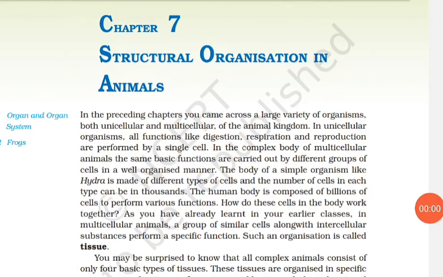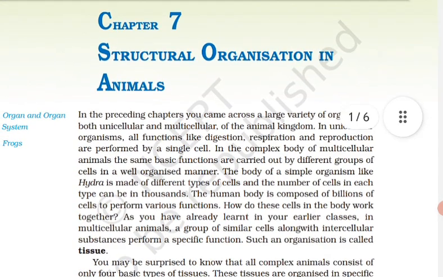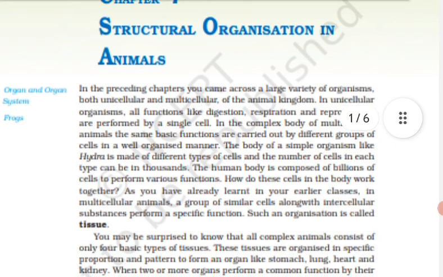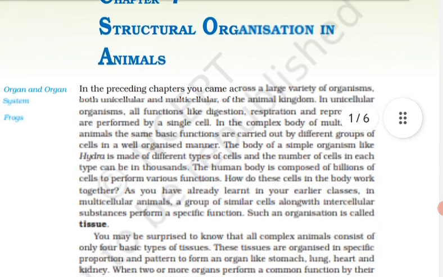So we are starting chapter 7, Structural Organization in Animals. In the preceding chapters, you came across a large variety of organisms, both unicellular and multicellular, of the animal kingdom. In the unicellular organism, all functions like digestion, respiration, reproduction are performed by a single cell. In the complex body of multicellular animals, the same basic functions are carried out by different groups of cells in